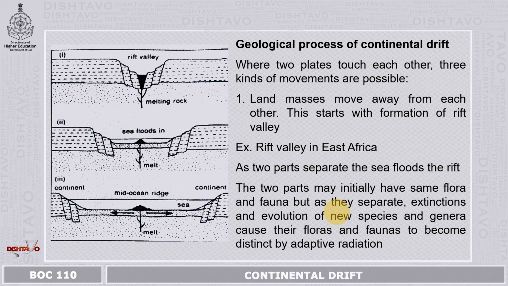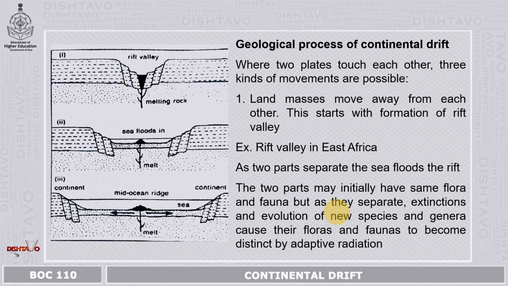First is Rift Valley formation, how the Indian plate got separated from the African, Australian and Antarctic plates. In this, land masses move away from each other and a valley, a Rift Valley, starts forming in between. As two parts separate, the ocean floods in.